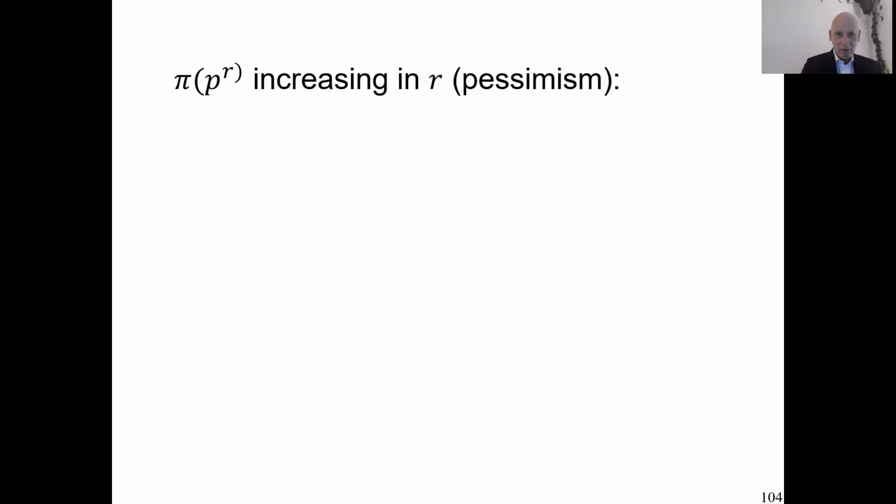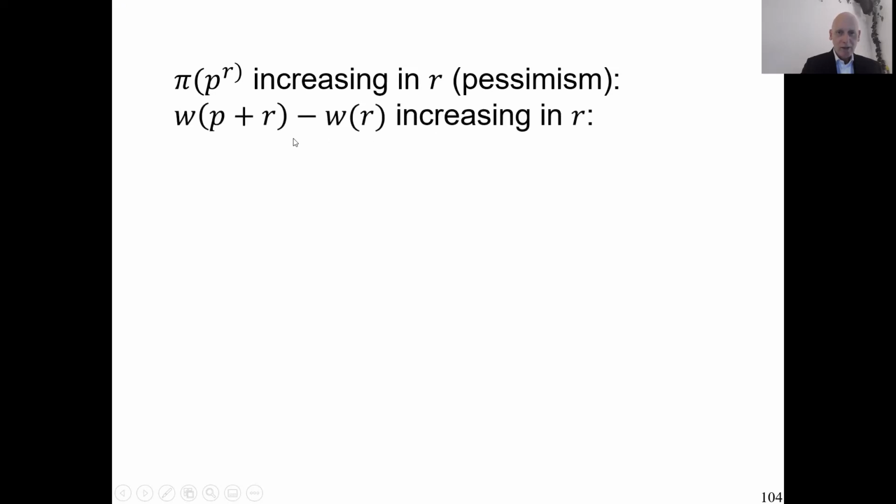Here, now I'm going to rewrite it a bit. So here I repeat the definition of pessimism, this being increasing in R. That means then, by definition, that this difference is increasing in R. So if you look at the interval of length P, then how much W increases over it is increasing in the left point R of the interval. And that's one of the many ways to define convexity of a graph of it.